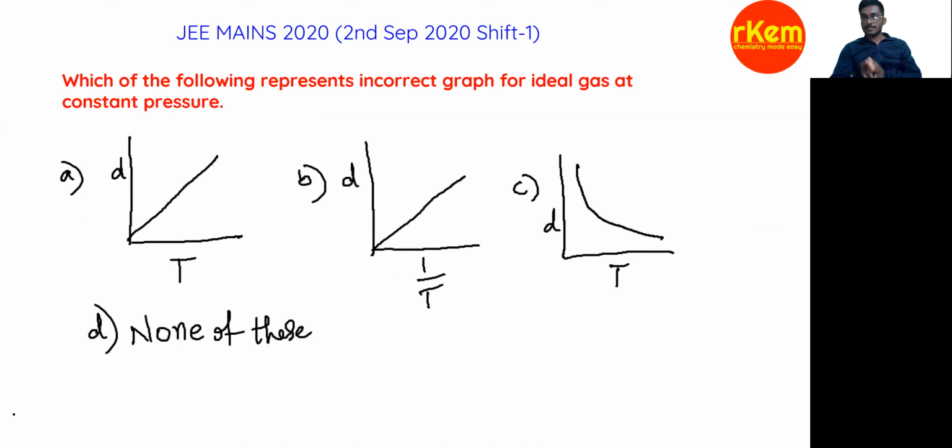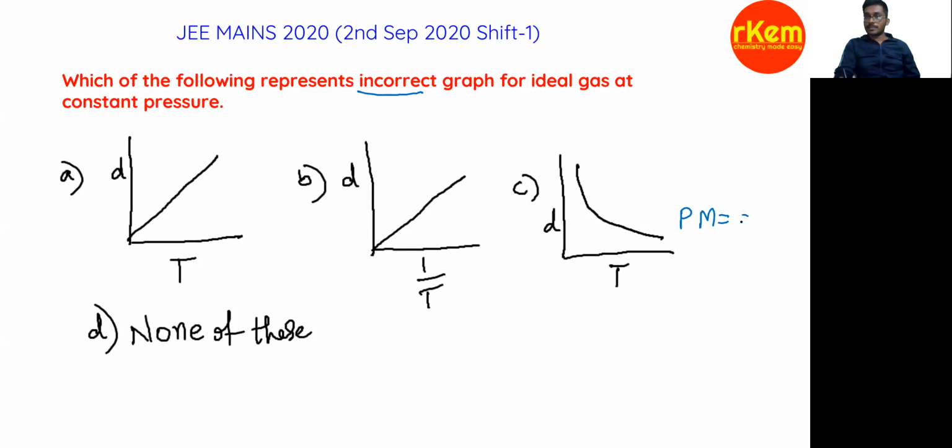Density versus temperature. Density versus 1/T, which is the incorrect graph? Okay, so you have to see which option is the incorrect graph for an ideal gas at constant pressure. So what is the relation for an ideal gas between pressure, density and temperature? Directly I'm writing here.